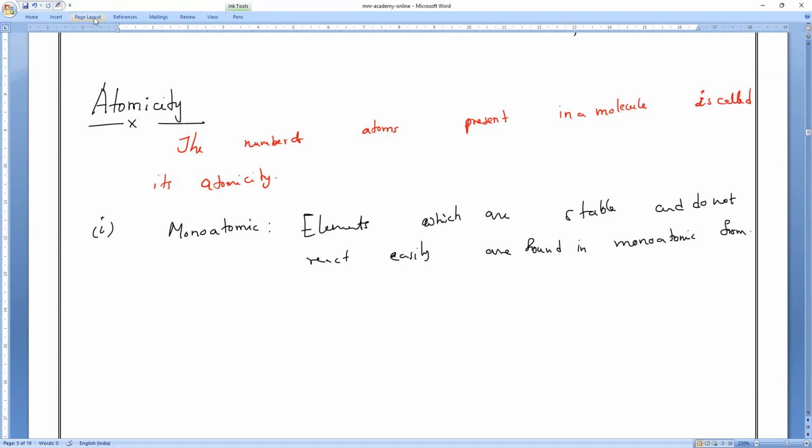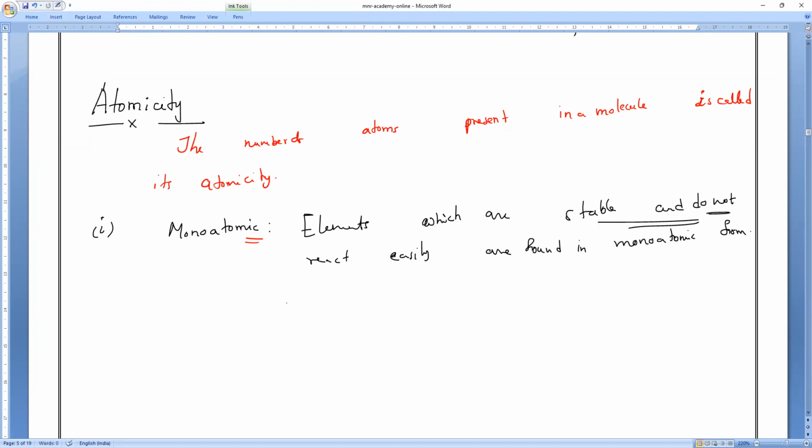It is a group of atoms. That is why unreactive elements alone we consider as monoatomic. Majority of the people don't even know this point. Many people write in exams sodium, potassium as examples of monoatomic. So monoatomic means only elements which are stable, which do not react. That is what you have to remember.